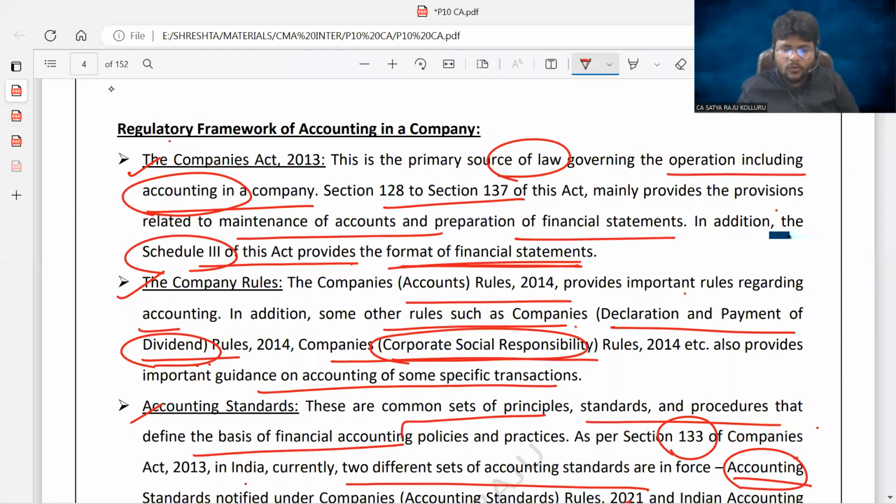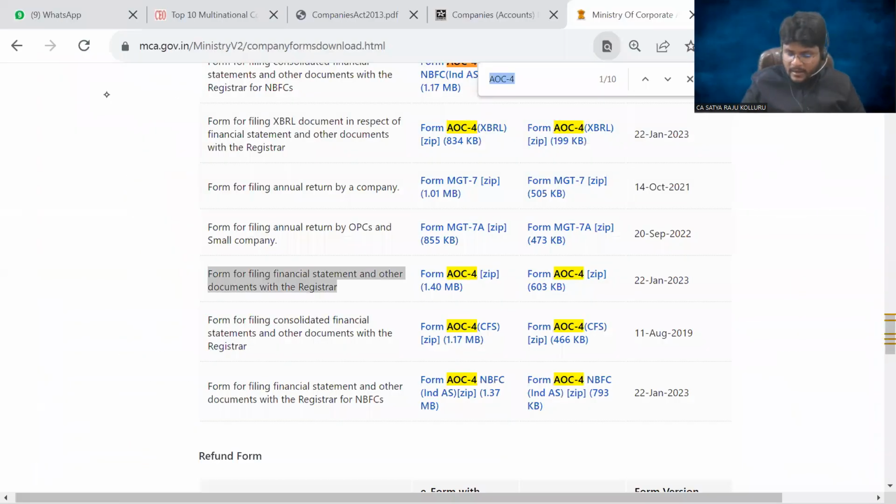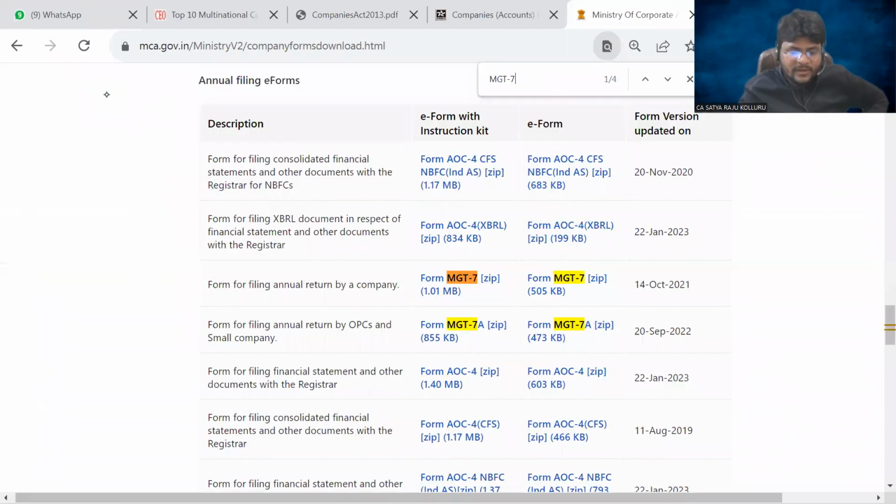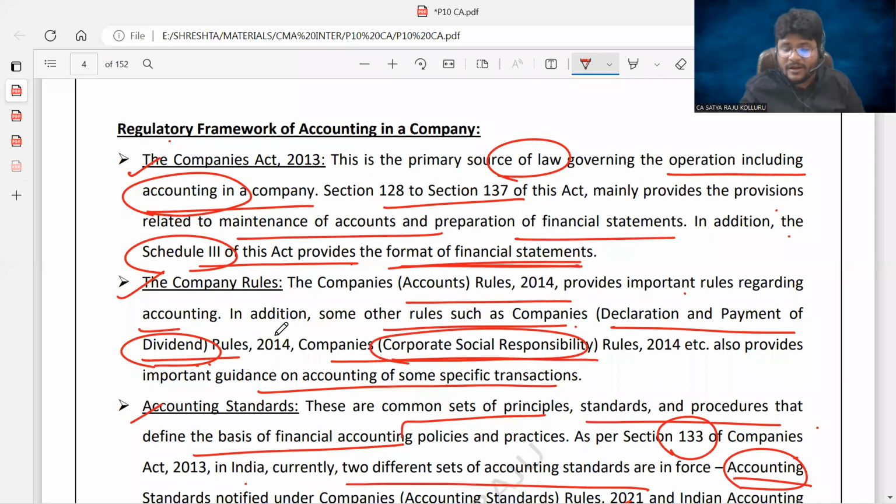Just a second. I opened the MCA website. Here I'll put MGT 7 or 7A: form for filing annual return by a company, and form for filing annual return by OPCs and small companies. Do you understand? MGT 7A and MGT 7 are known as annual returns.